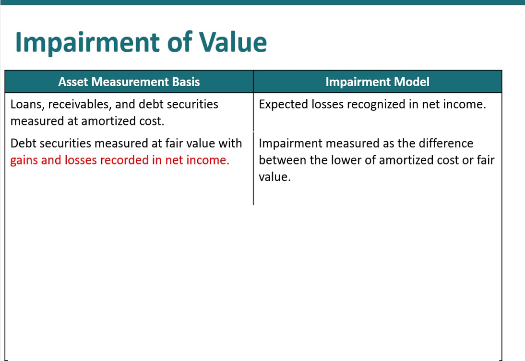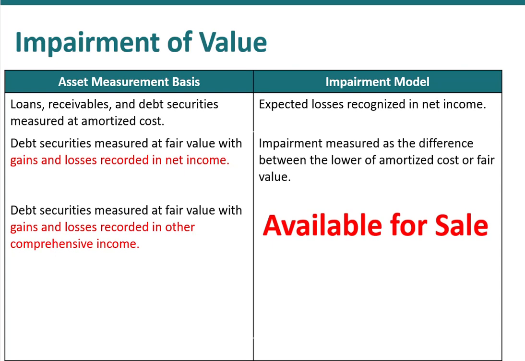The idea here is we can't take a loss greater than the amount of our unrealized holding loss because we can always sell the securities and minimize that credit loss. Again, that'll become a little bit more clear as we look at an example later on.